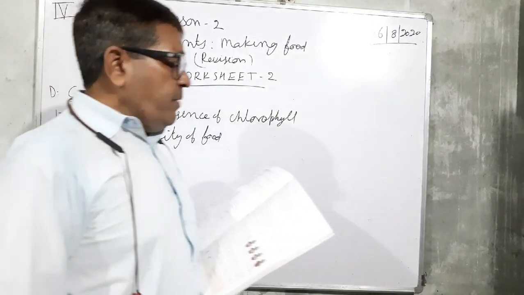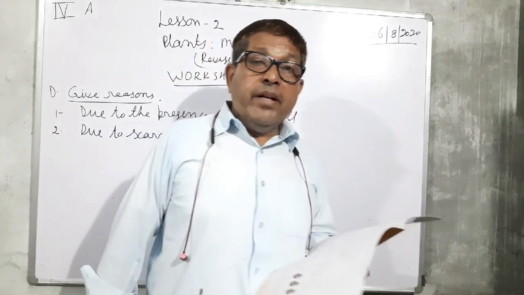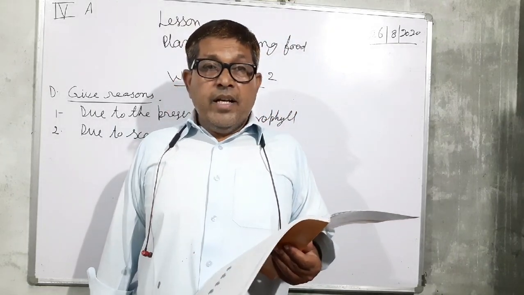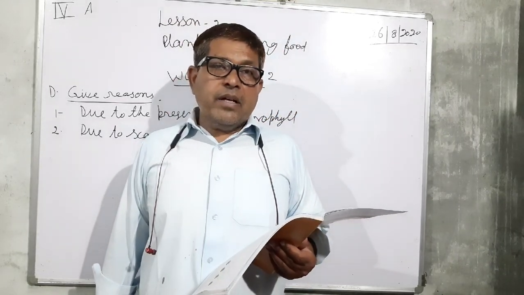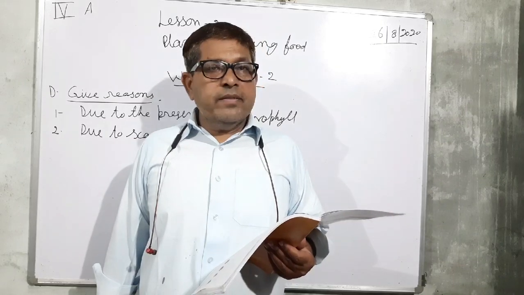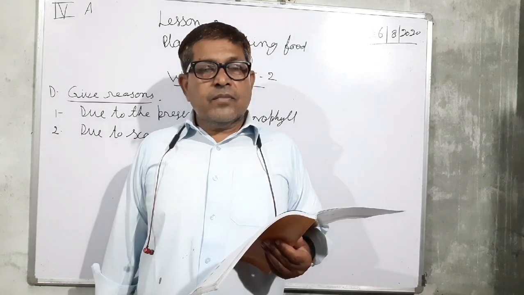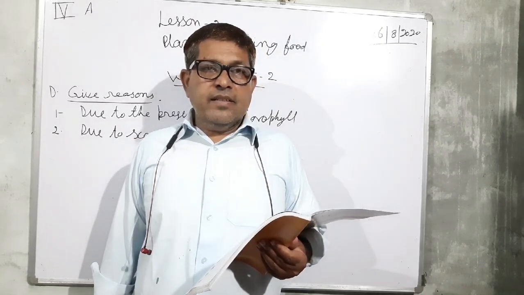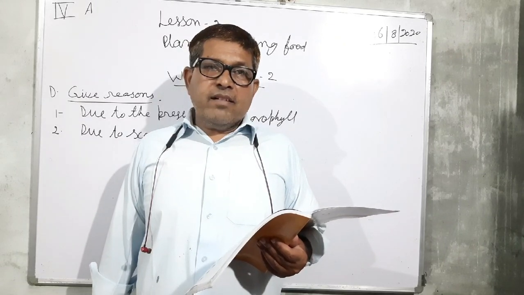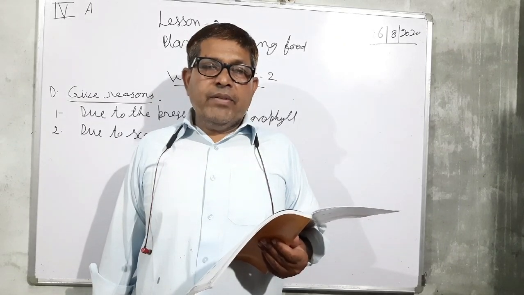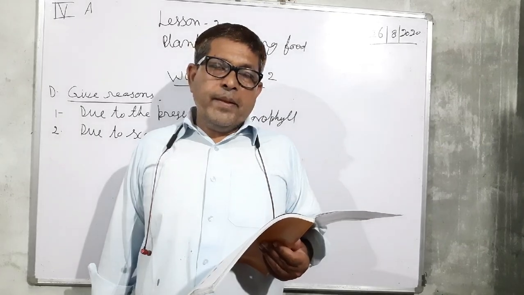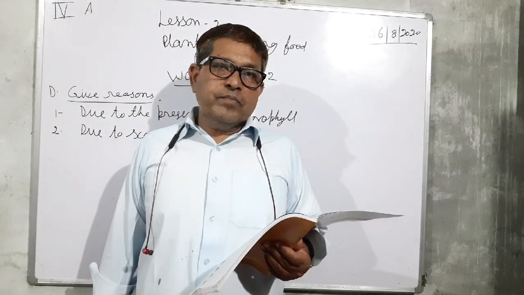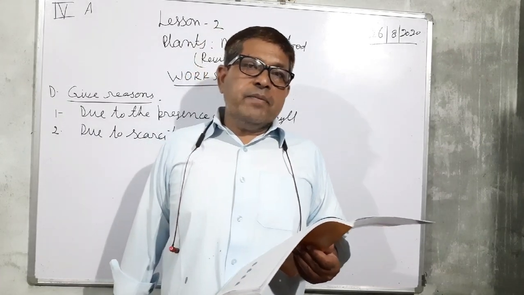Now next, animals and plants depend on each other. Why? Because plants are not able to make their food.